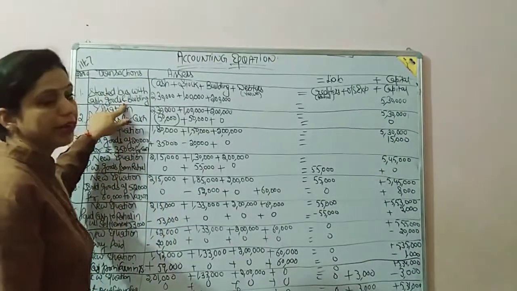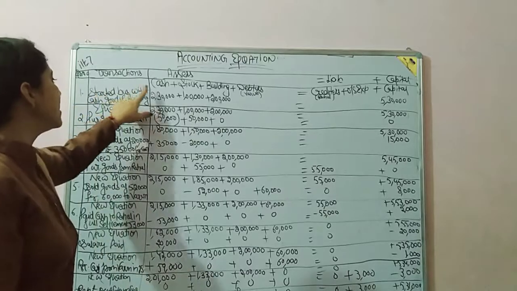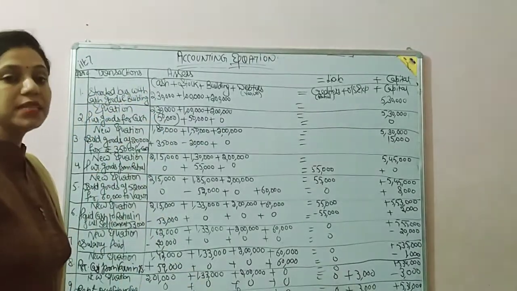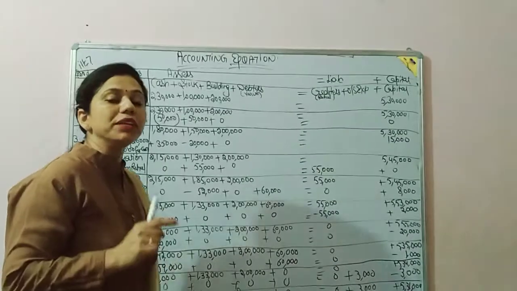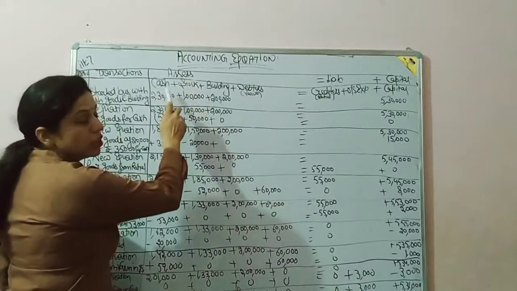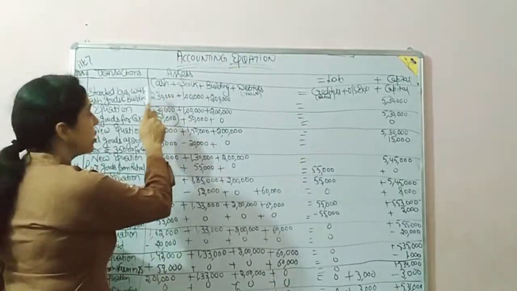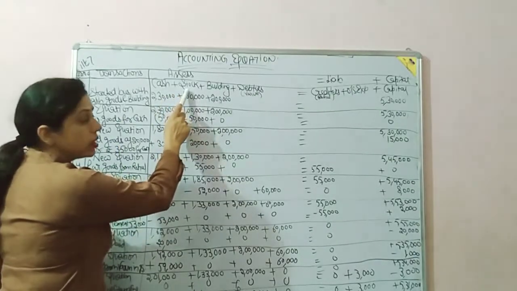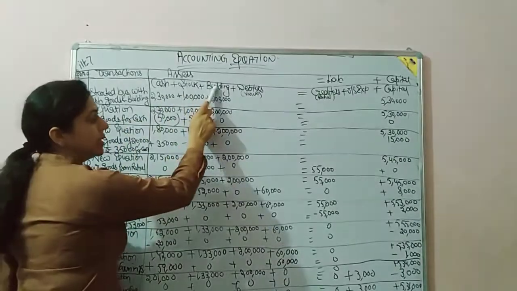The very first point is: started business with cash, goods and building. A businessman starts business with cash, goods and building. Cash is an asset, so put it under assets. Goods is called stock, and building is also an asset.